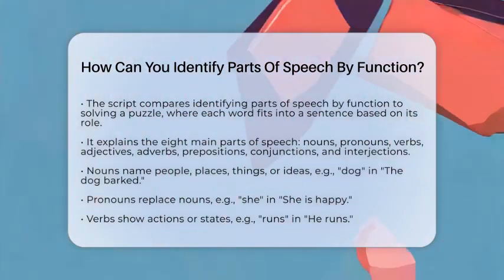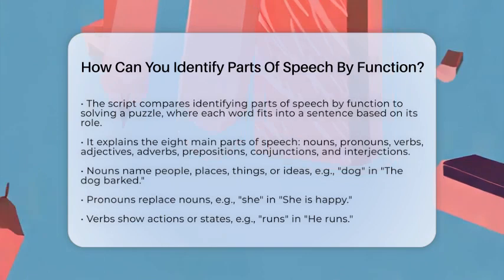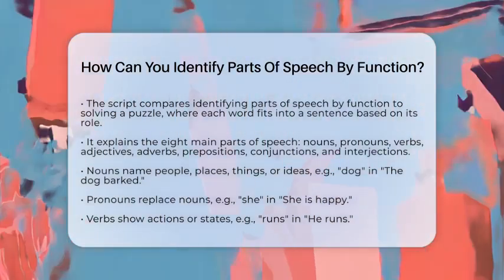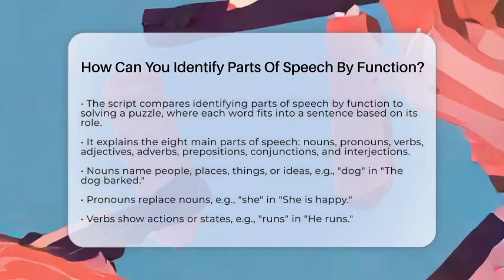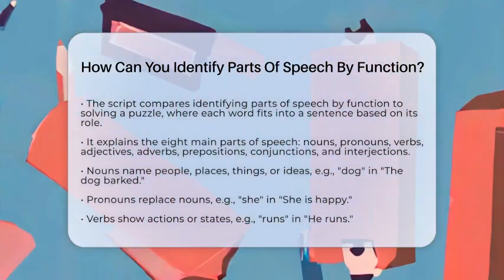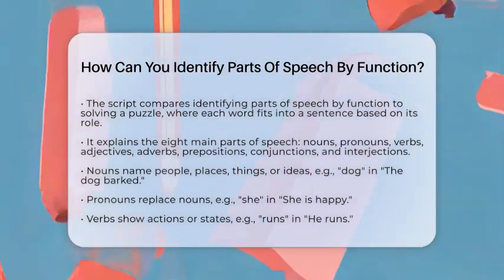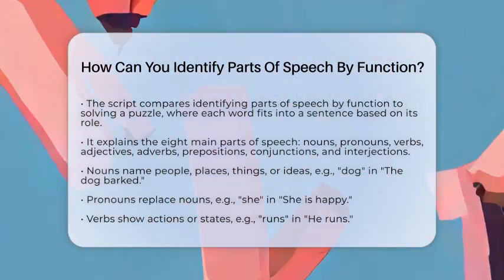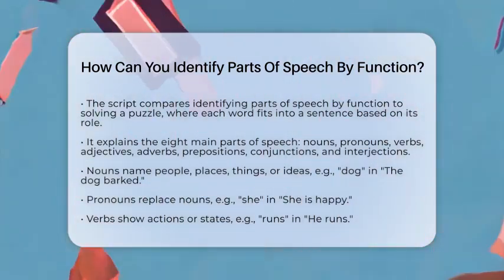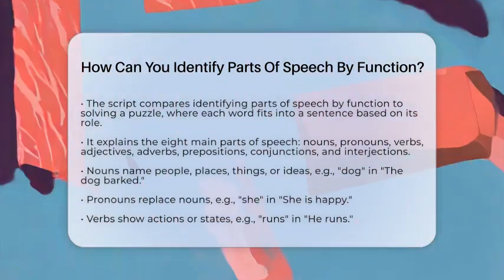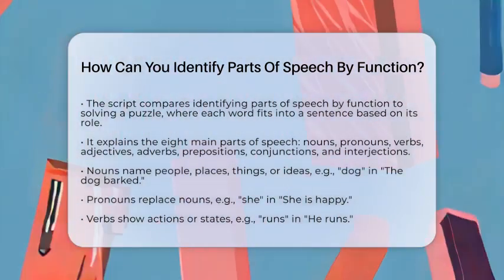First, you need to understand the 8 main parts of speech and what they do. Nouns are words that name people, places, things, or ideas. For example, in the sentence, "The dog barked," the word dog is a noun because it's the thing doing the barking. Pronouns are words like she, he, or they that take the place of nouns. For example, she is happy. She is a pronoun replacing a noun. Verbs show actions or states of being. In he runs, runs is the verb because it shows what he is doing.